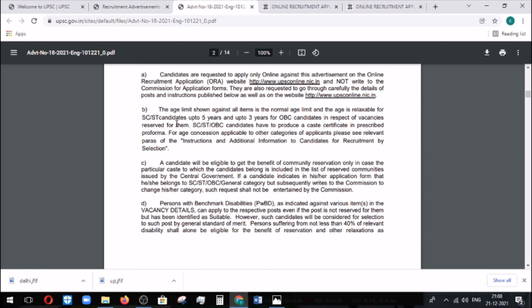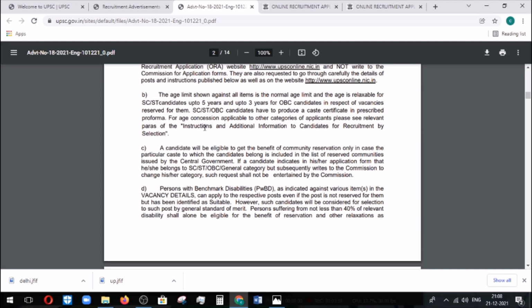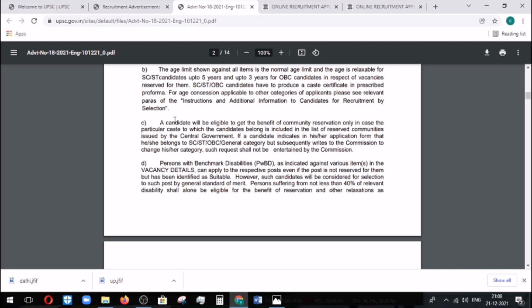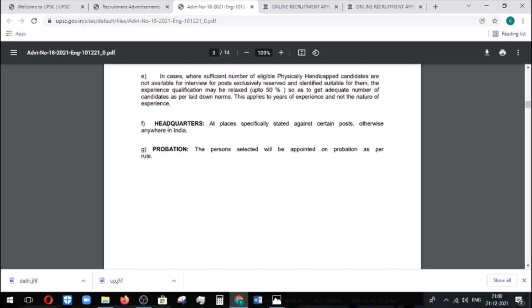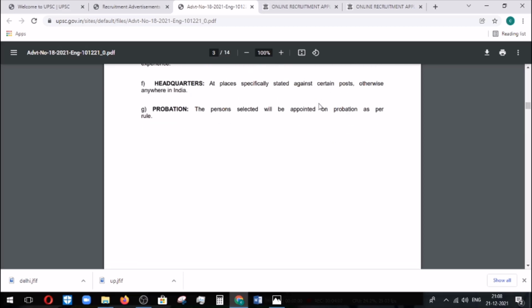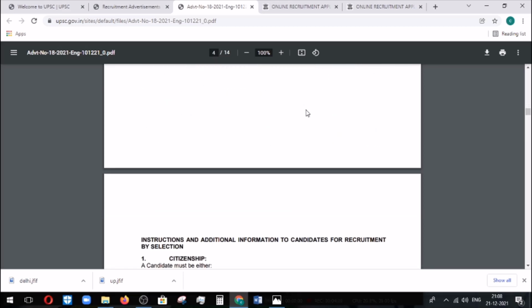And then age relaxation and reservation details are given here. Those who need it, please read it out. Some other information has also been given here. Those who require it, please read it out. Headquarters and other things, probation, everything is listed out.